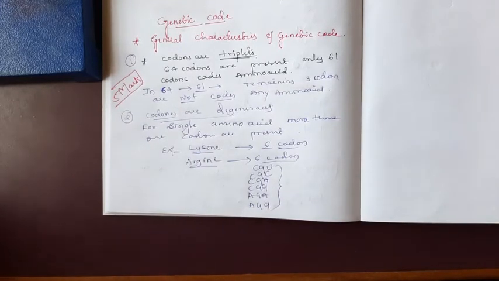You can see table 6.1 in your NCERT book, the genetic code table. You can see how many codons code for arginine, leucine and serine. Like that you have to make a note.